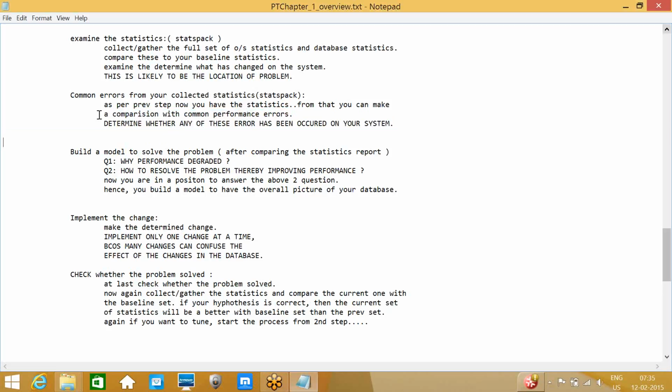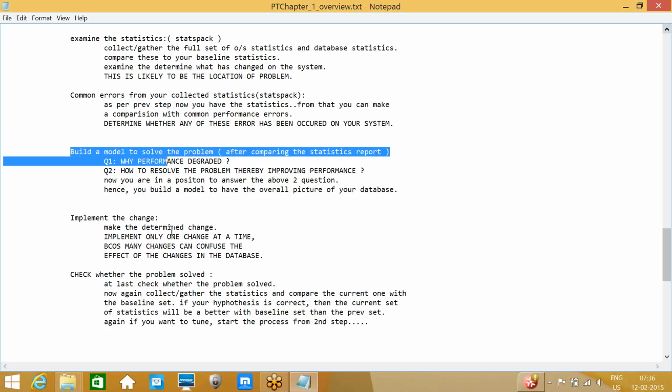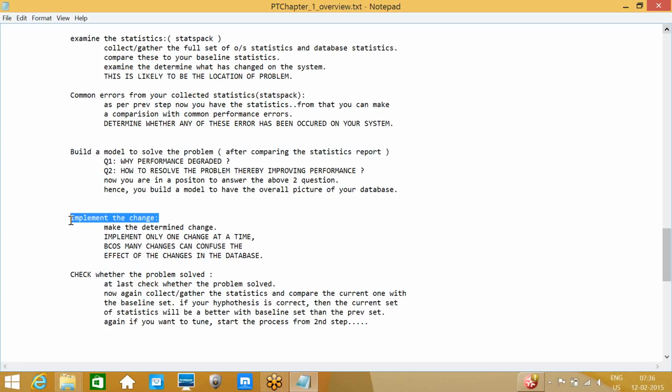So, common errors collected from our collected statistics. We need to collect the statistics and examine them by comparing with the previous statistics also. From that difference, we can identify the errors and build a model to solve the problem. These things we also need to check, and then we need to implement the change.